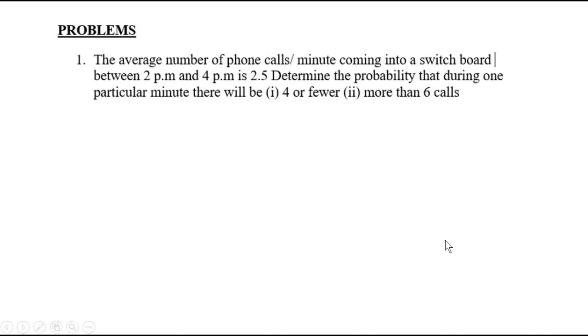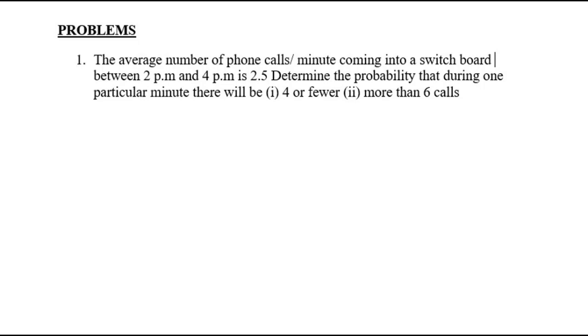The average number of phone calls per minute coming into a switchboard between 2 p.m. and 4 p.m. is 2.5. Determine the probability that during one particular minute there will be 4 or fewer calls, and more than 6 calls. So here the given data consists of only the average number of phone calls received in a given minute coming onto a switchboard. So only the average is given. When such problems are given where only the average is known, then we can use Poisson distribution.